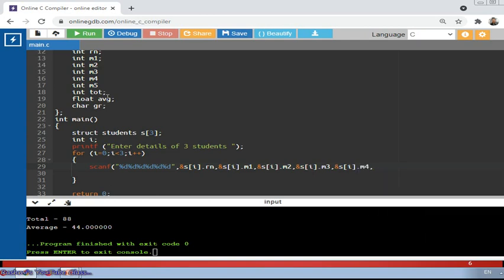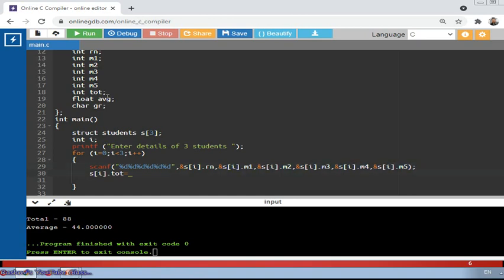Hope all of you are understanding the concept, because as we are having so many subjects, 5 subjects, we need to specify like this. Fine, from roll number to marks, all these marks. In between we need to find out the total as well. So s[i], always array variable we are going to use, s[i].tot equal to all this I need to specify.